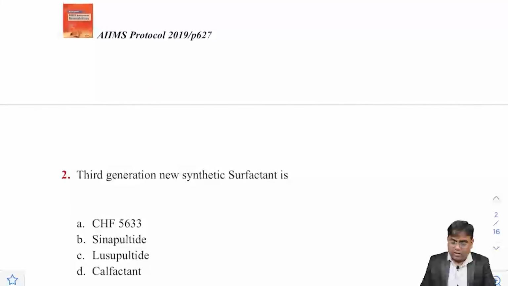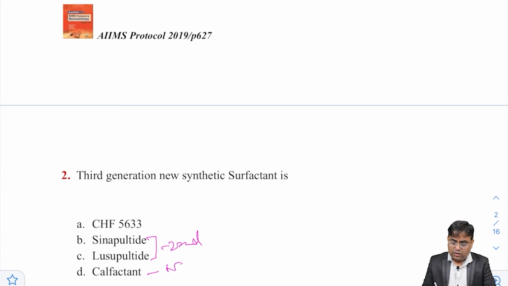Okay, the third generation new synthetic surfactant is CHF5633. So, the sinapultide and dosapultide are second generation, calfactant is natural, and this is the third generation, that is CHF5633. Okay, so the answer will be A.